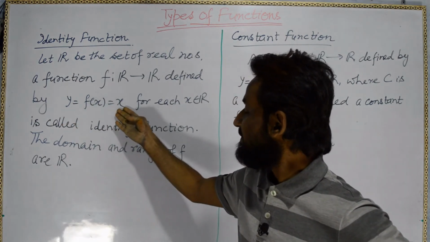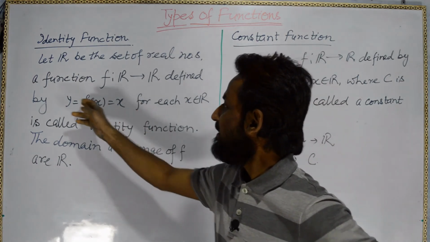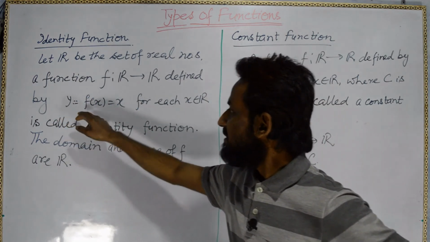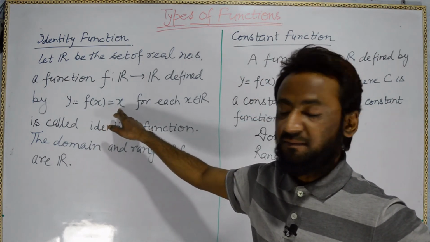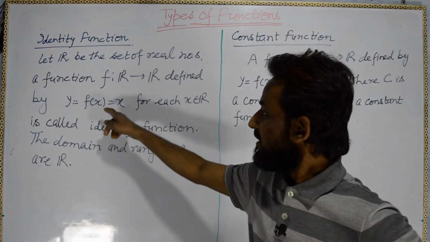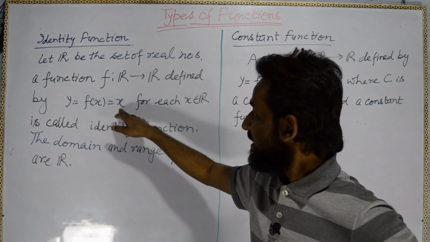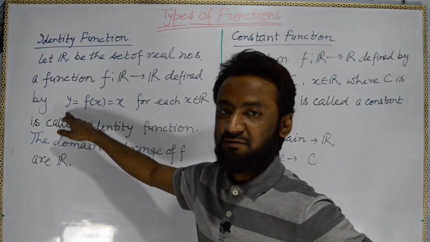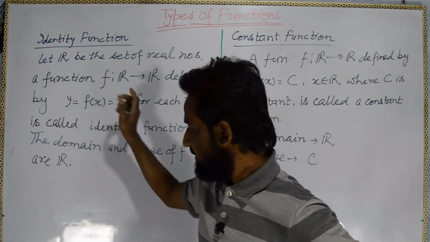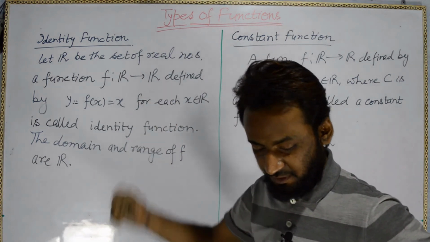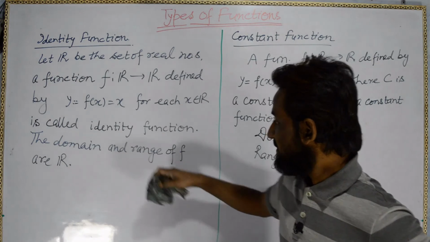So whatever we put here, x equal to 1, 2, 3, from minus infinity to infinity, the same we get. Here y equal to x is a line which will pass through the origin, because when we put x equal to 0, we get y equal to 0. When we put x equal to 1, we get y equal to 1. So it will pass through the origin. Just copy this definition.